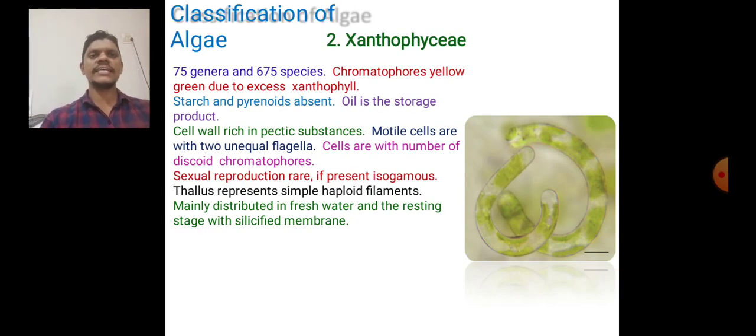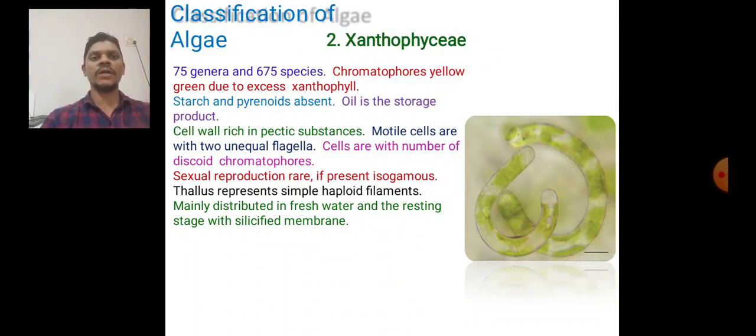Then another one is the Xanthophyceae. The Xanthophyceae has 75 genera and 675 species. The chromatophores are yellow-green due to the excess of xanthophyll. Starch and pyrenoids are absent. Oil is the storage product. The cell wall is rich in pectin substance. Motile cells have two unequal flagella.